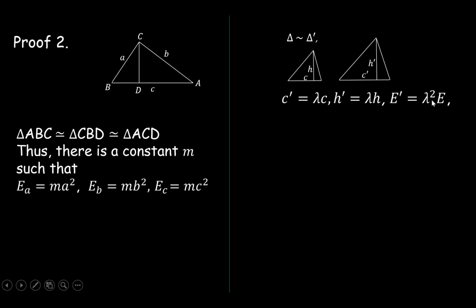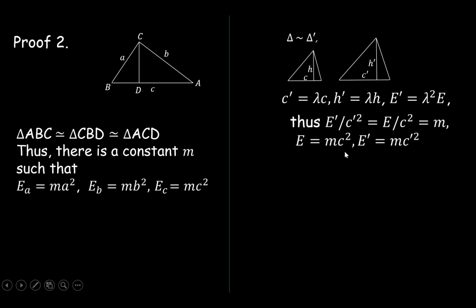Then E prime over C prime square should be the same as E over C square, because if you substitute these things, you see lambda square on the top and lambda square on the bottom, and they cancel out. So that shows they are equal to each other, and denote that ratio by m. Then we will have E equals mC square and E prime equals mC prime square. And that proves these equations.